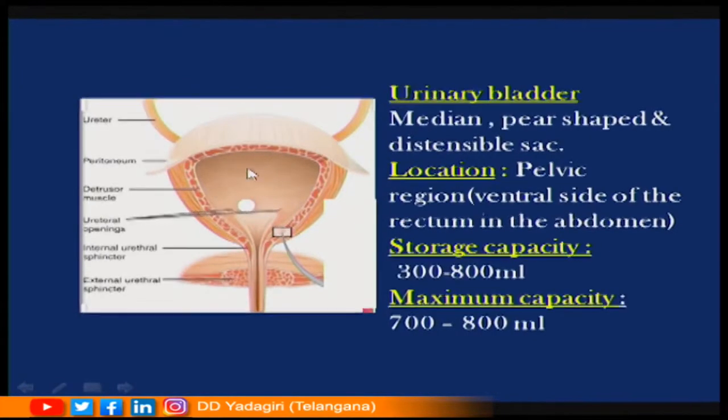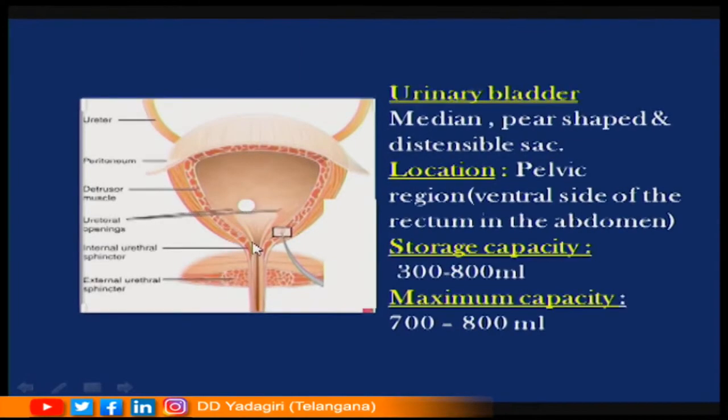So, this part of the urinary bladder is called the major body, and this is called the neck of the urinary bladder. This part is called the neck of the urinary bladder, which contains two sphincters. One is present towards the inner side, another one is present towards the outer side.